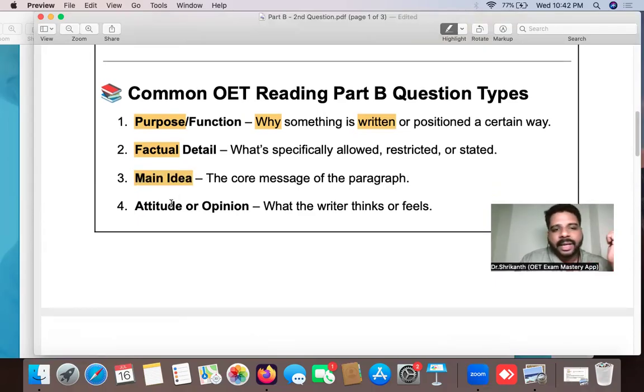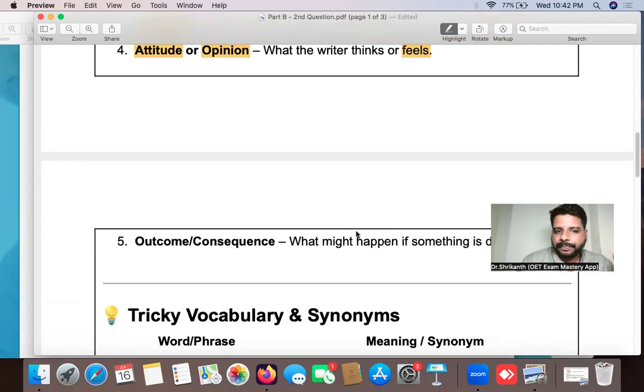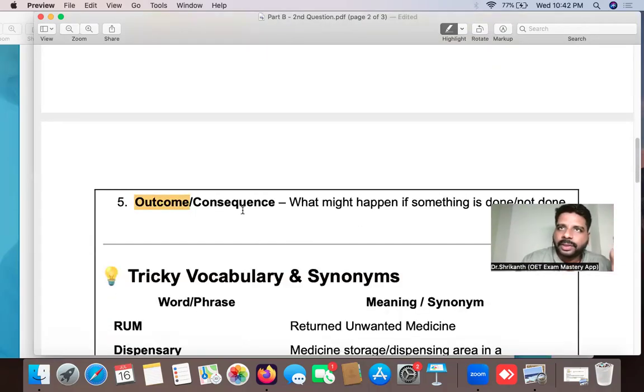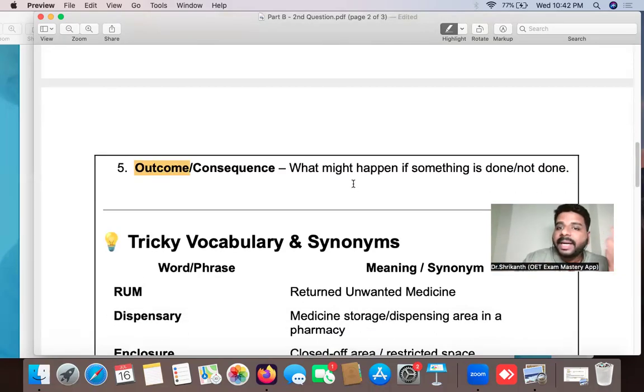And then you can also expect attitude type questions. That means you have to think like the writer and understand the feeling of the writer. So if it's an opinion type question, then the complete strategy will be suitable to that. Outcome or consequence basically means a future based question. That is, in the future, this will happen. What might happen if something is done or not done. So that is completely future based questions, and sometimes the tense usage also plays a very important role.